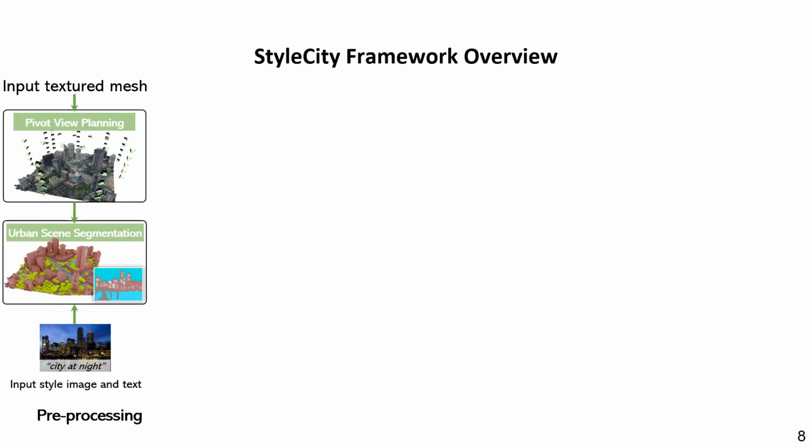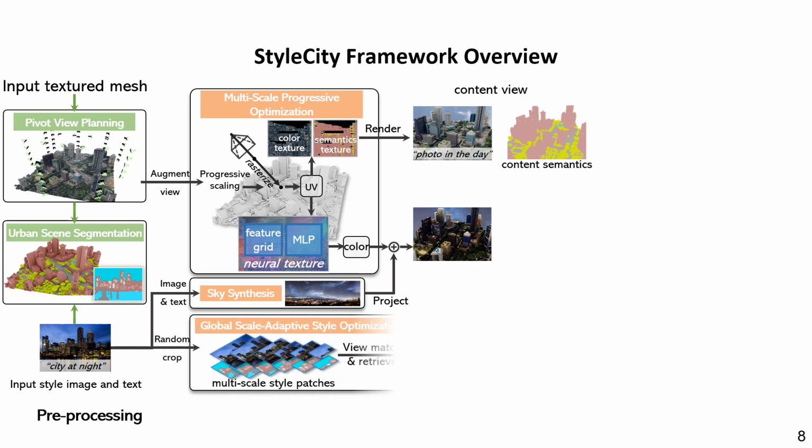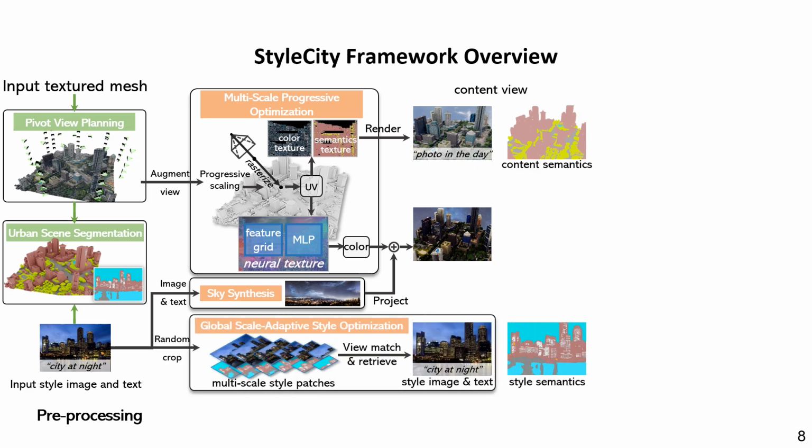Here shows the framework. Taking the input texture mesh, style image and text references, and the preprocessed segmentations, we augment training wheels into different scales and render images and segmentation maps. Meanwhile, synthesize a style-aligned omnidirectional sky background for the final rendering. We then select a scale-adapted style reference for the texture style supervision.